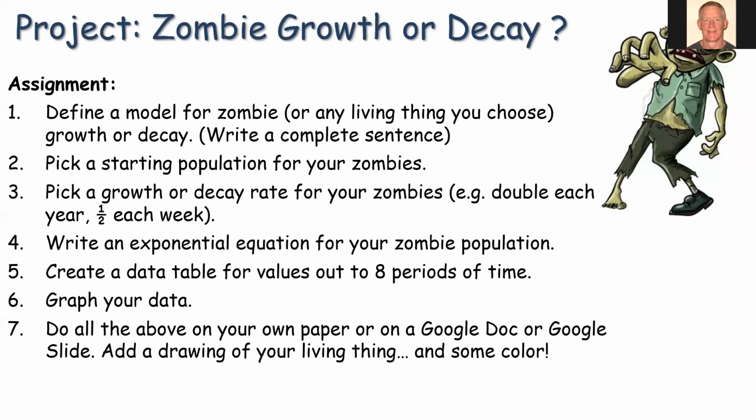So you're going to do all of this on a piece of paper. You could do a larger piece of paper if you want, and then take a photo and post it in Google Classroom. Or you can do this in a Google Doc or a Google Slide, right? And create the different elements in it, and then submit that. And then I want you to have a little fun with this, right? Do some type of drawing, or find some images that you can add to it that show the object that you're doing. So zombies or whatever else you choose, and make it colorful, right? Add a little artistic flair to it. Okay, so that's what you're going to create as the assignment for this lesson.